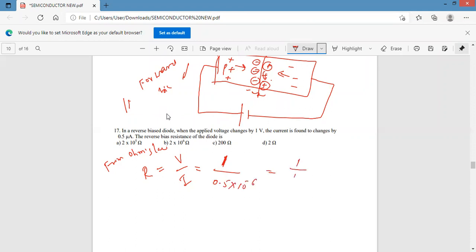That is 1 divided by 1 by 2 into 10 power minus 6. 0.5 is 1 by 2. 10 power minus 6 goes to numerator, and 2 goes to numerator. Therefore, resistance becomes 2 into 10 to the power of 6. Option B is the correct answer.